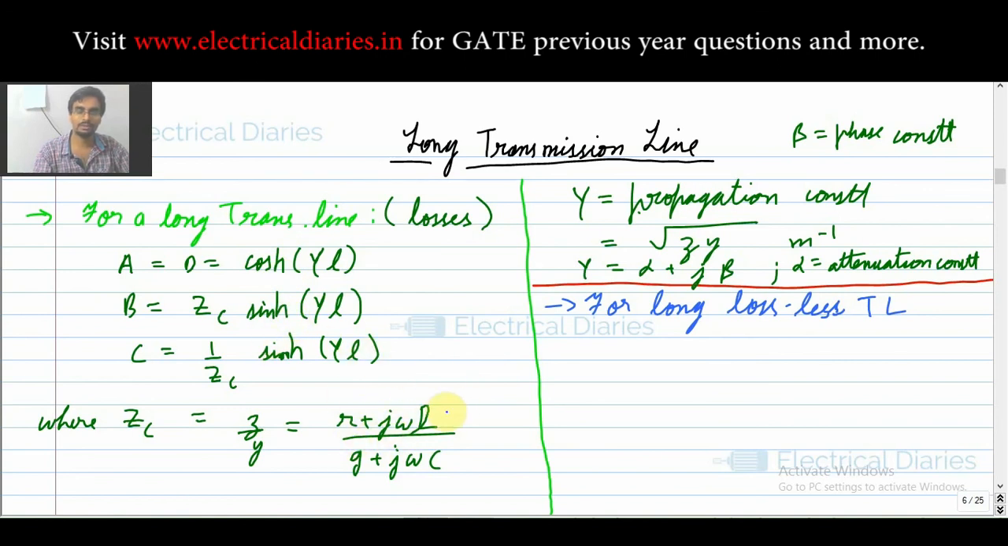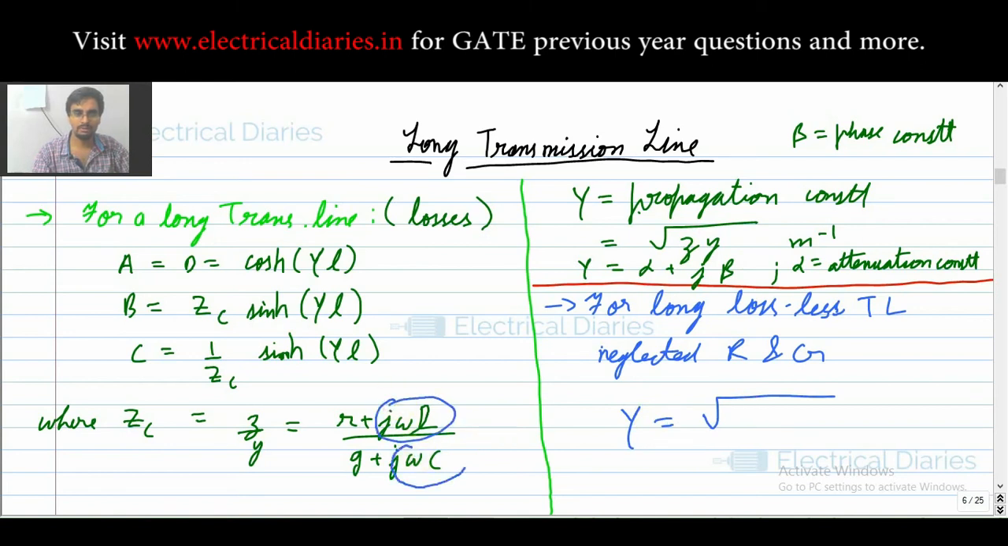So what you take is you assume the lossless line. Lossless line means that you have neglected R and G. Now when you neglect R and G, your gamma is reduced to what? Your Z and Y are reduced to what? Z will be your j omega L only, and Y will be your j omega C only.